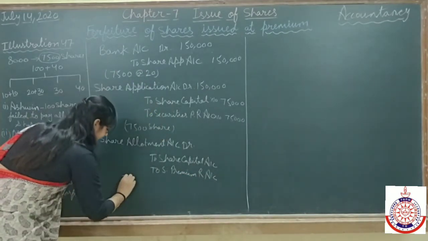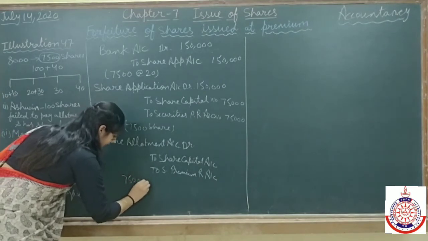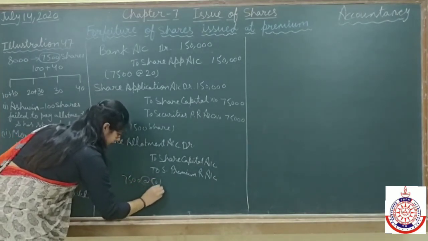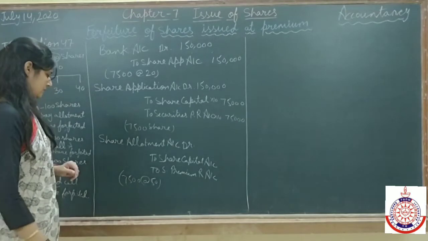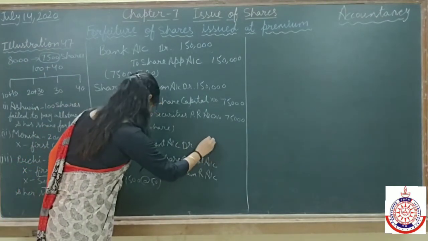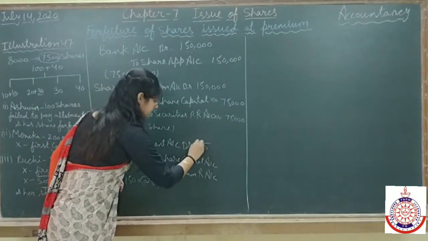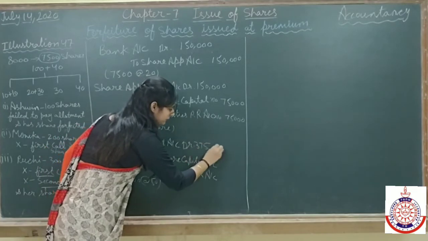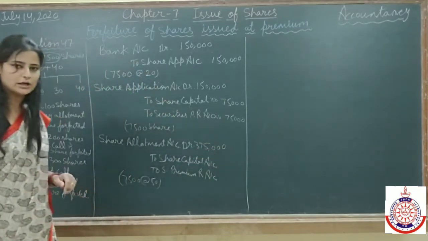Again, 7,500 is due at the rate of 50, means 3,75,000 is due on allotment.